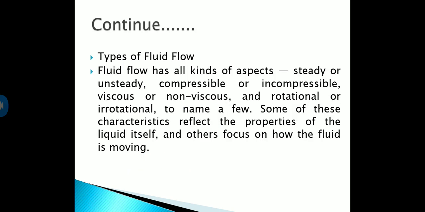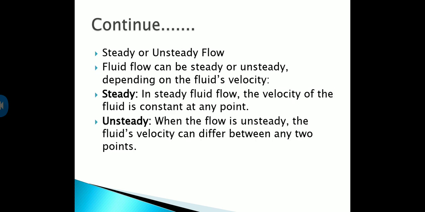So, types of fluid flow. Fluid flow has all kinds of aspects: steady or unsteady, compressible or incompressible, viscous or non-viscous, and rotational or irrotational, to name a few. Some of these characteristics reflect the properties of the liquid itself, and others focus on how the fluid is moving. Steady or unsteady flow. Fluid flow can be steady or unsteady, depending on the fluid's velocity. In steady fluid flow, the velocity of the fluid is constant at any point. In unsteady flow, the fluid's velocity can differ at any two points.